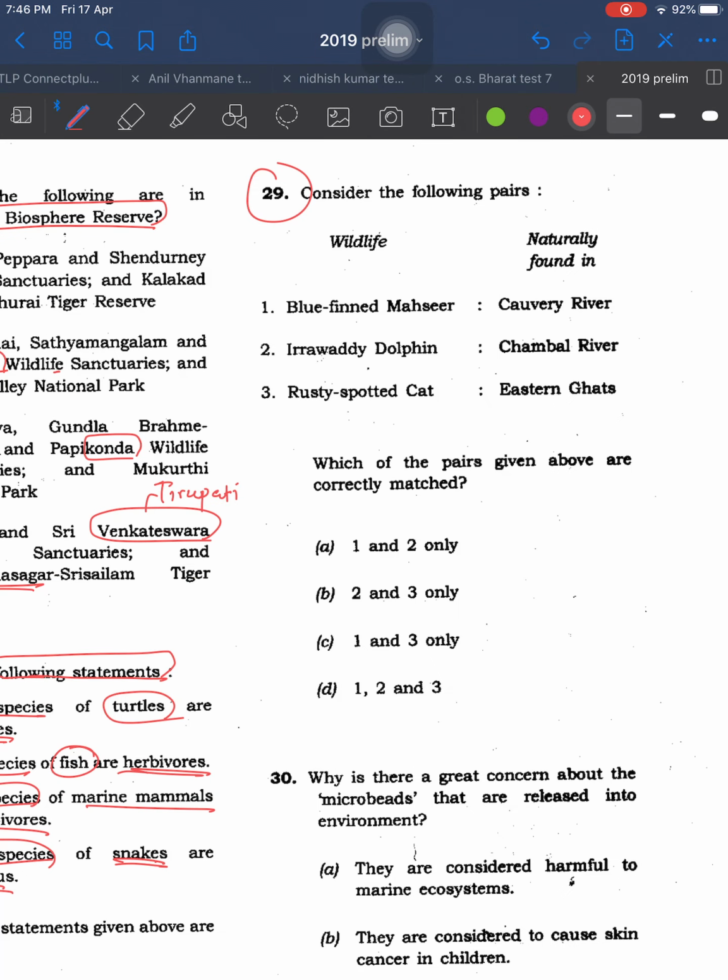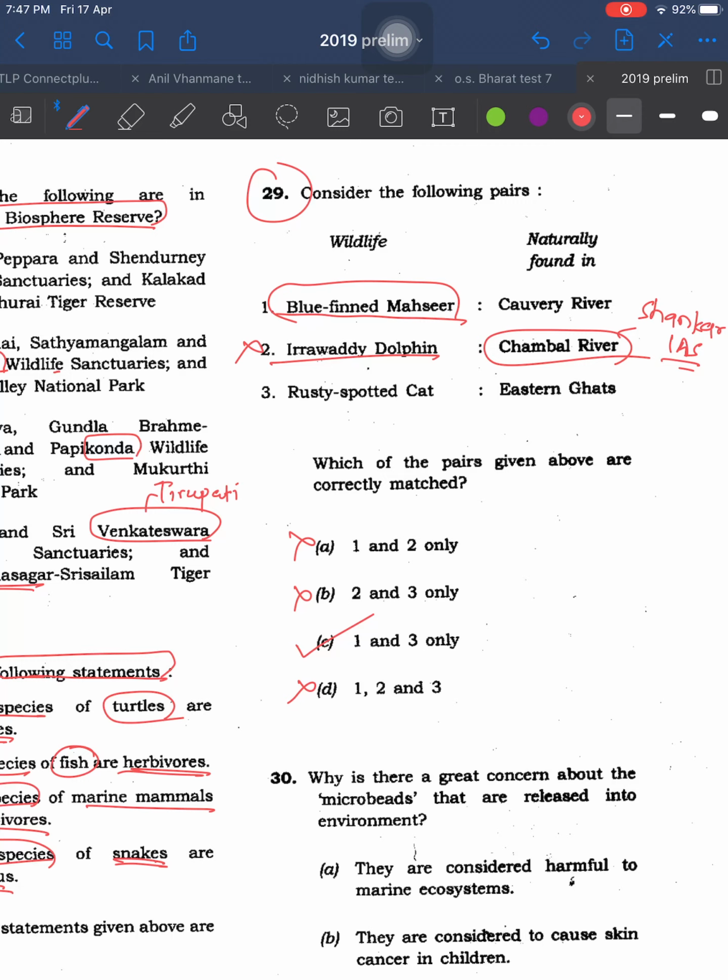Here your focus should be on the fact which is given in a book, rather than focusing on other species which you might not have read in your last year's current affairs or anywhere in your basic sources. Firstly, blue fin mahseer, where you might have read about this? I think at least I had not read about this. Let us say I don't know, but first come to second, Irrawaddy dolphin, Chambal river. It is directly given in Shankar IAS's book that Irrawaddy dolphin is not found in Chambal river. It is found in Mahanadi river. Okay, second is wrong. Remove 2.